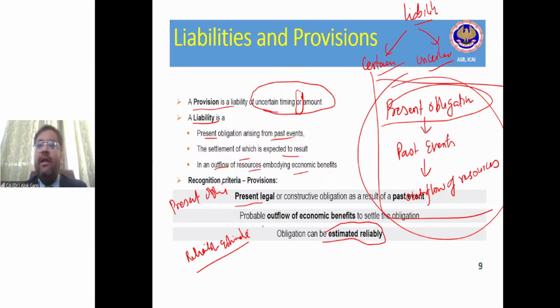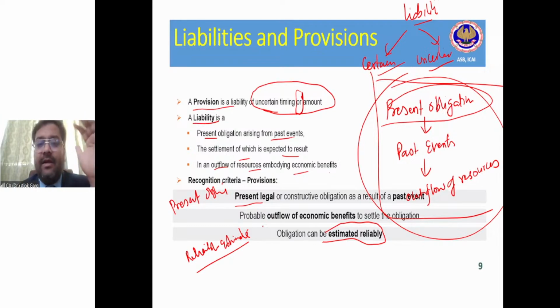So the company is not able to estimate any replacement cost reliably. So in that case, the provision will not be recognized. The disclosure will be made that since the company is into a new business and the industry is also new, the company is not able to reliably estimate the amount of provision which is arising due to this fact, right?